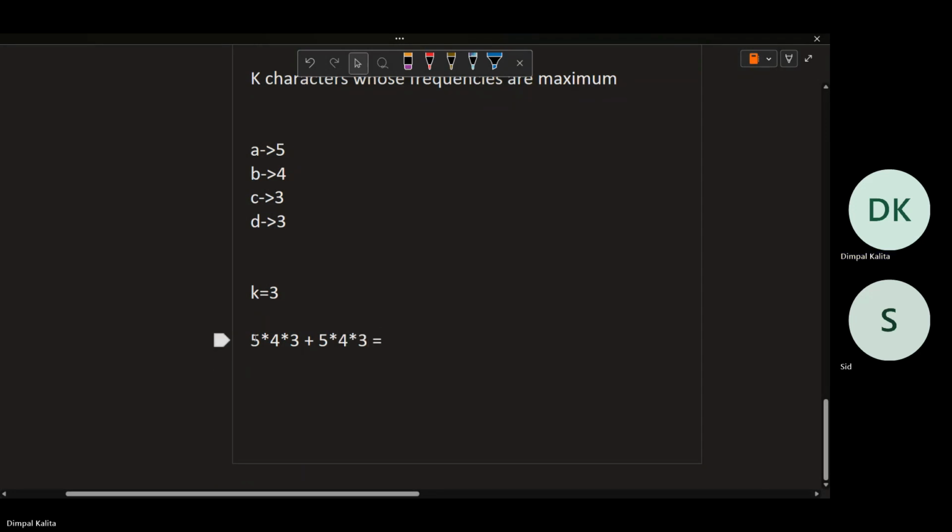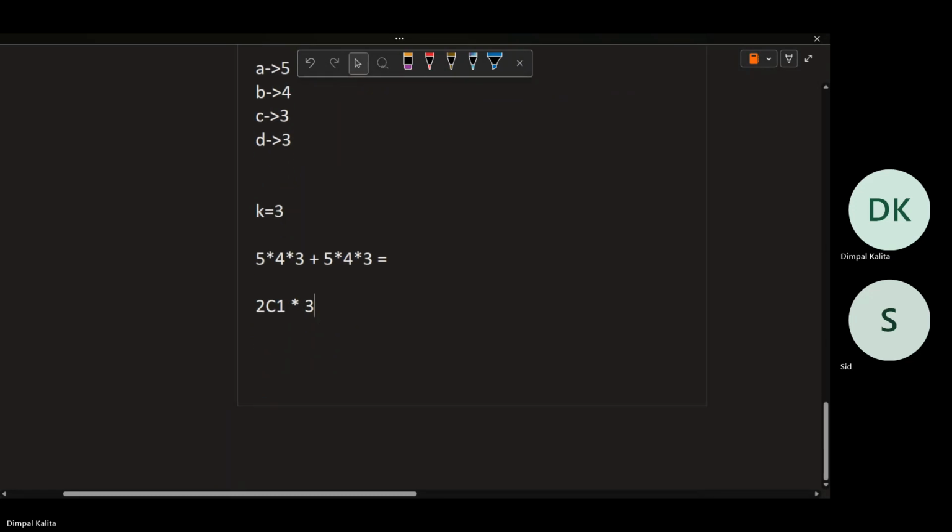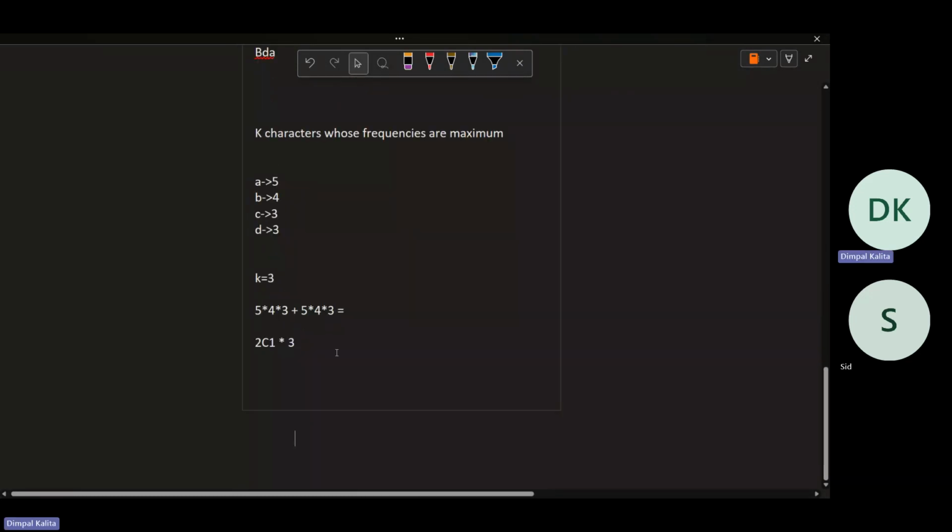So from these two characters I have to choose one, which is 2C1, into the occurrence of these characters, that is 3. That is the simple part.